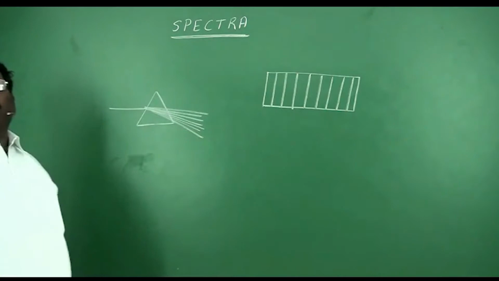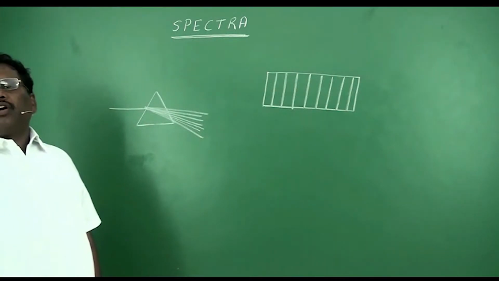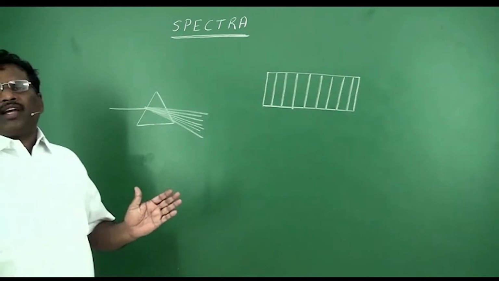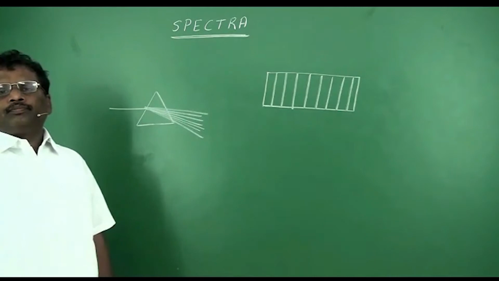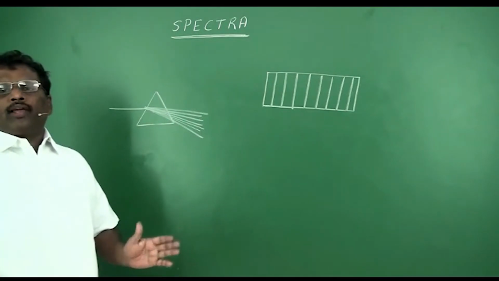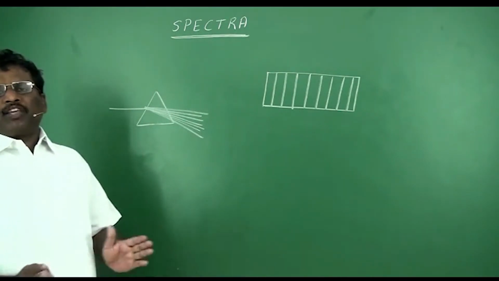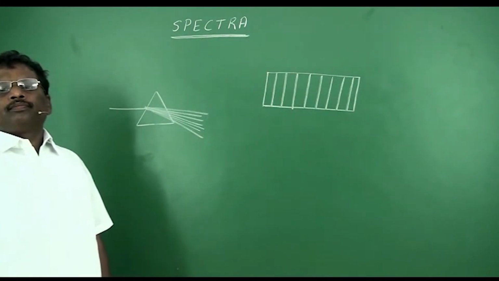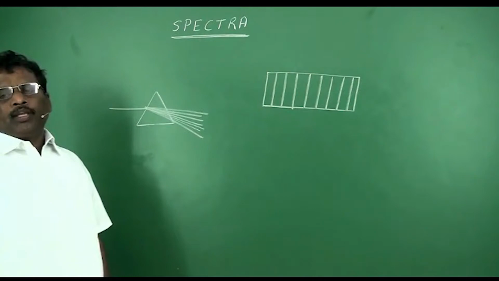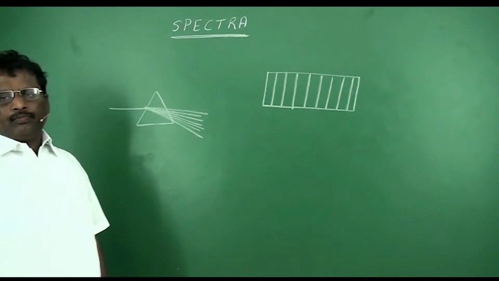This phenomenon is called dispersion of light. The separation of white light into different colors according to their wavelengths, or separation of light into different wavelengths, is said to be dispersion of light.